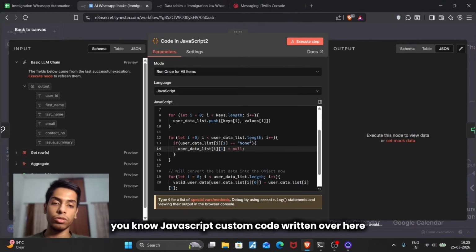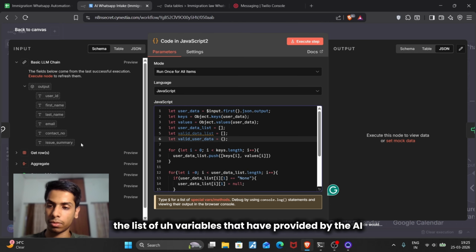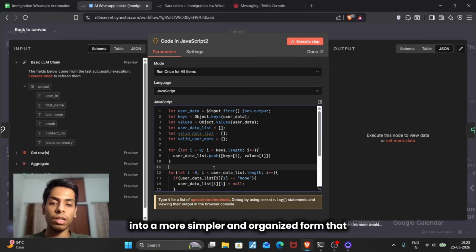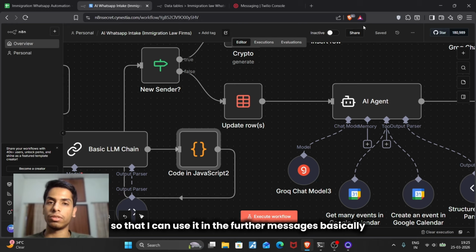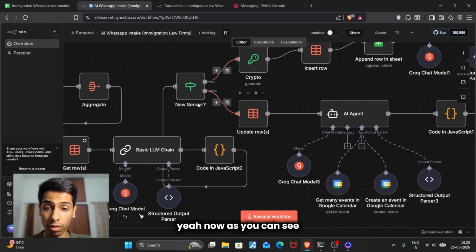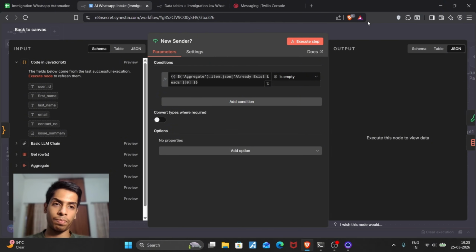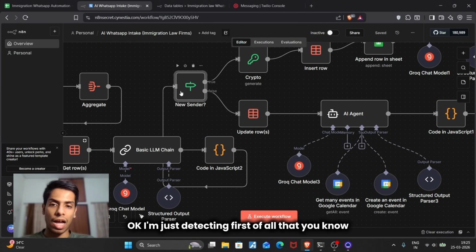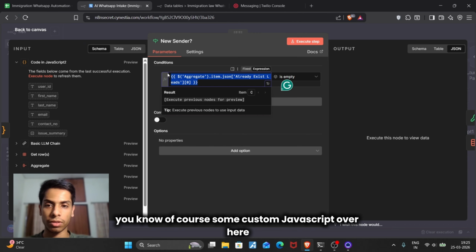Now I have a custom JavaScript code written over here. I'm just organizing the list of variables provided by the AI into a simpler and more organized form, so that I can use it in further messages. As you can see, I have this part here, the new sender part. First of all, I'm detecting whether the sender is new or not, using some custom JavaScript.